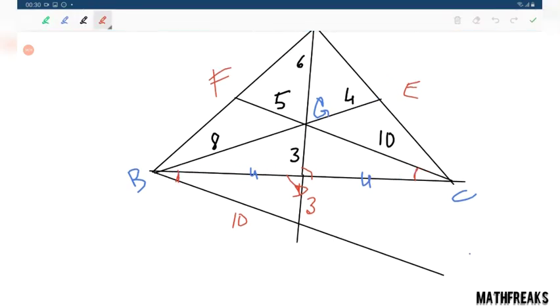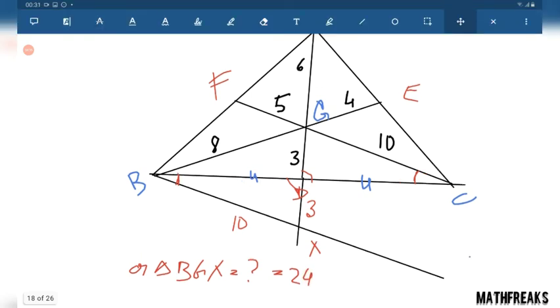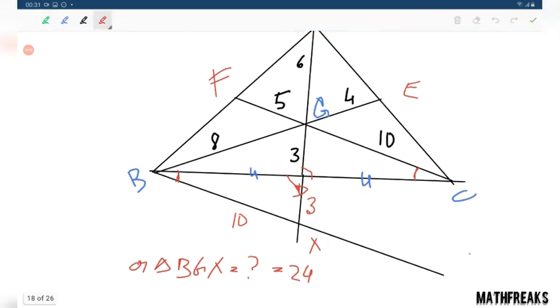Now I can find out the area of this triangle using Heron's formula. Let this point be some X. Area of triangle BGX, found using Heron's formula, will be 24 unit square. Not centimeter, unit square. So the area of this triangle will be 12.